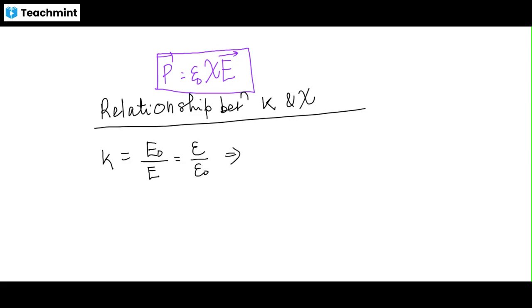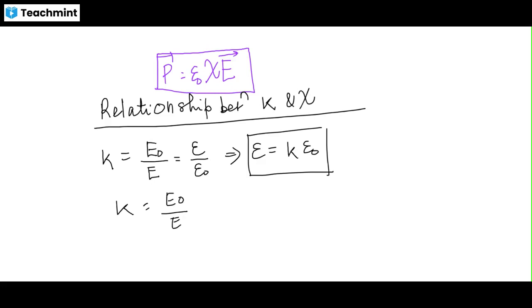That means permittivity epsilon can be written as K epsilon naught, which we studied in chapter 1. Thus K is equal to E naught by E. Understood? Now let's move to the next part.